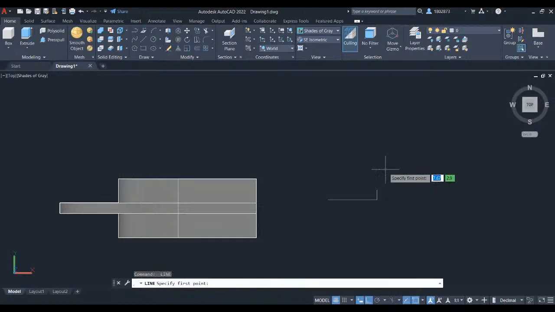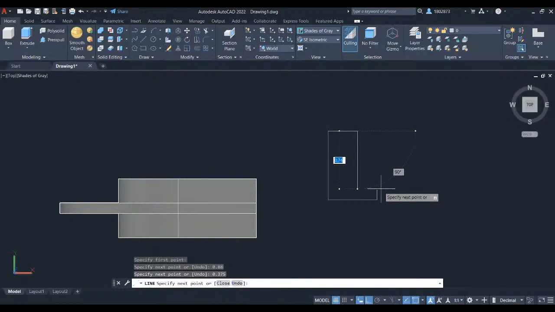Press space to repeat line. Left click here and let's key in 0.88. Press enter. Hover your crosshair here and key in 0.375 and press enter. Hover your crosshair here so the snap line will appear. And left click to this X mark symbol. Connect this line to this endpoint and press escape.